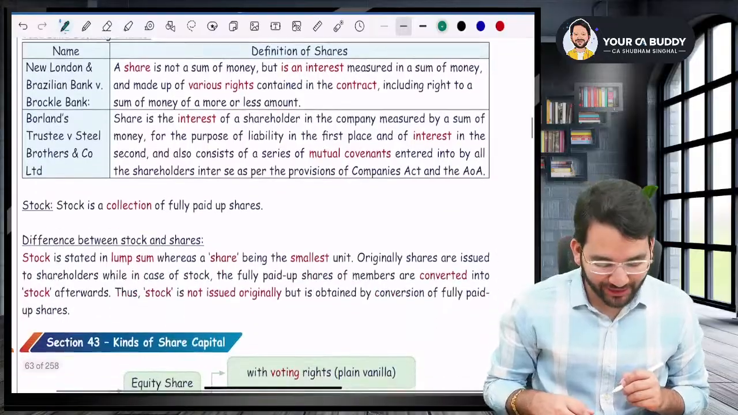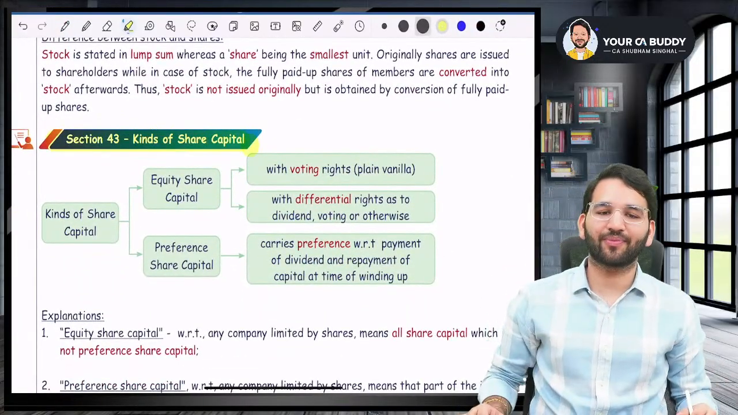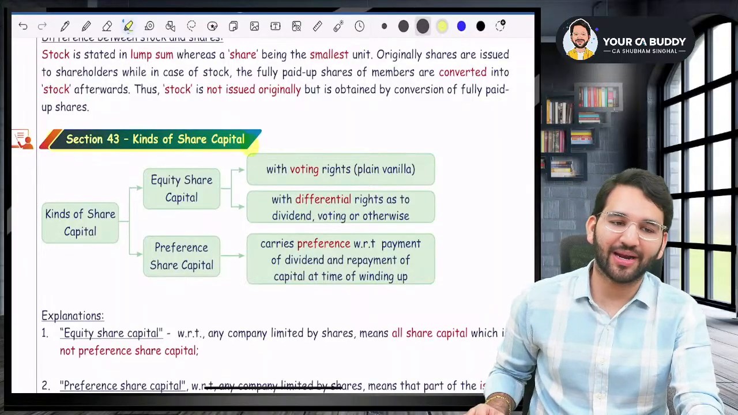What is section number 43? Section number 43 talks about kinds of share capital. As you must be knowing, there are two kinds of share capital.